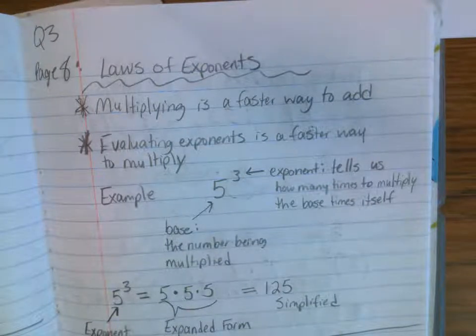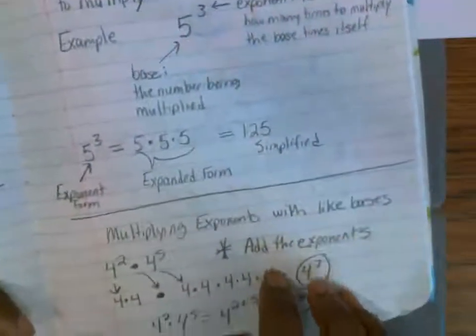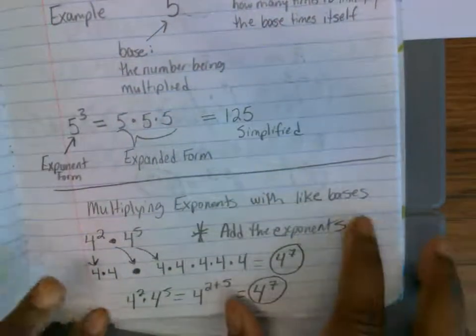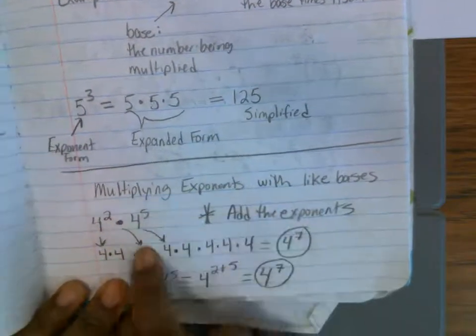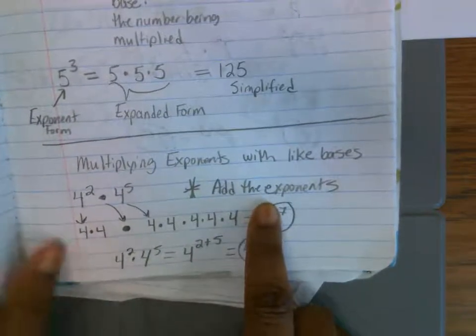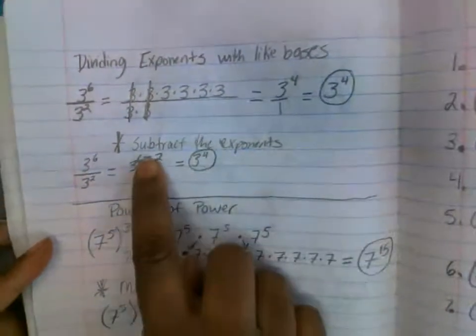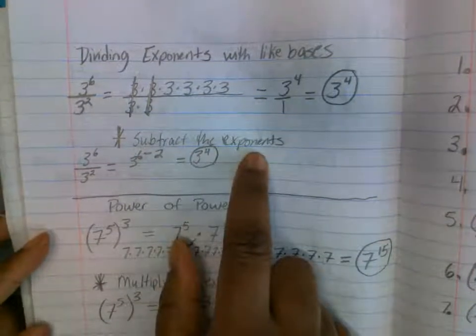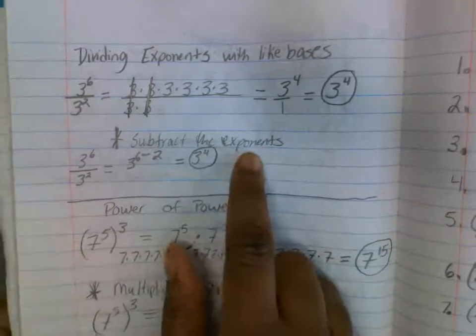All right, class. So today we're going to continue working on laws of exponents. We took notes on page 8. We talked about multiplying with like bases. When you multiply exponents with like bases, you add the exponents. We also wrote notes on dividing exponents with like bases, and you subtract the exponents to get your answer there. That's the shortcut way to do it.